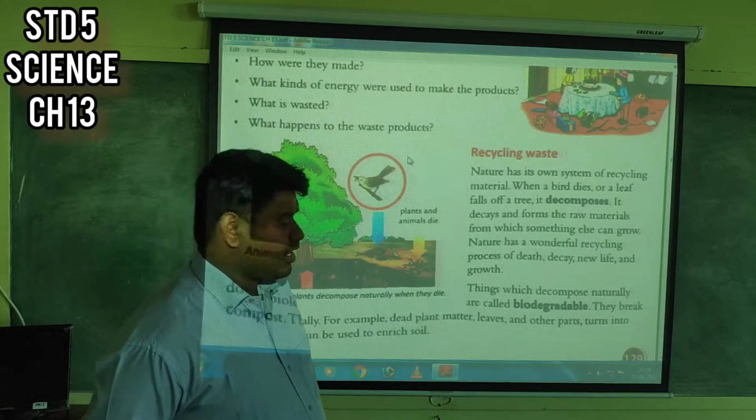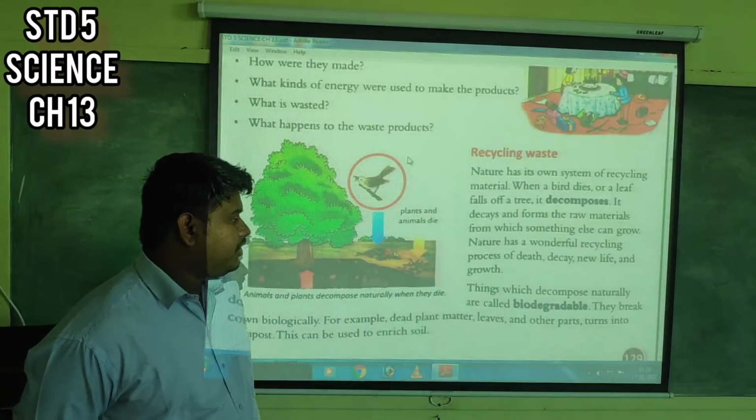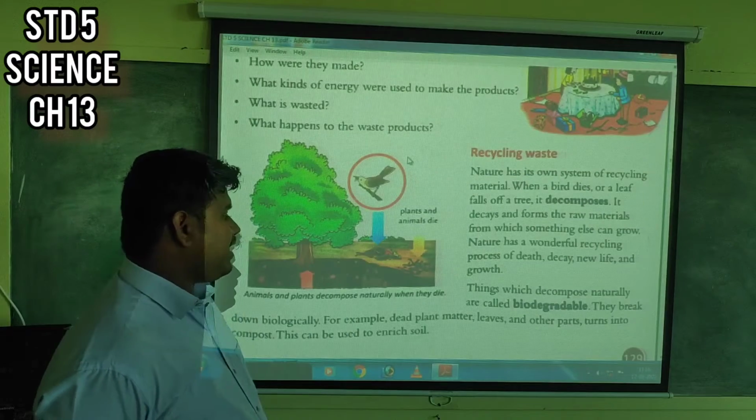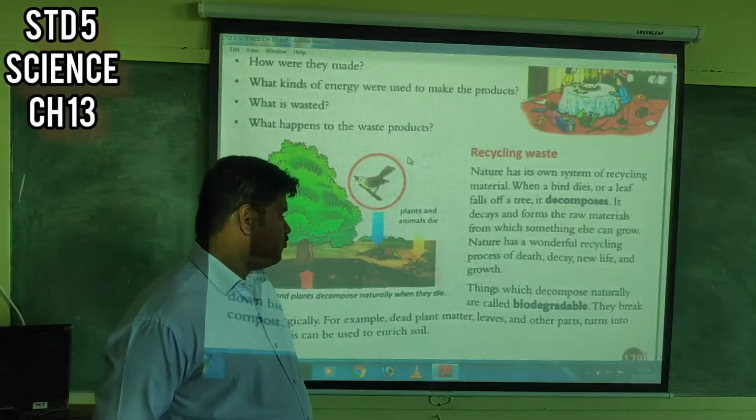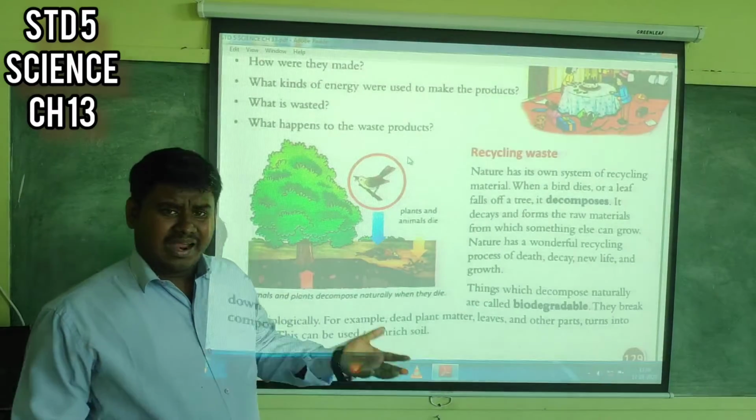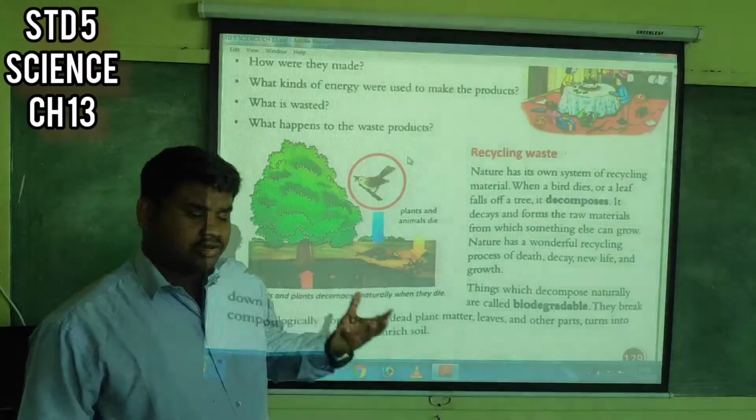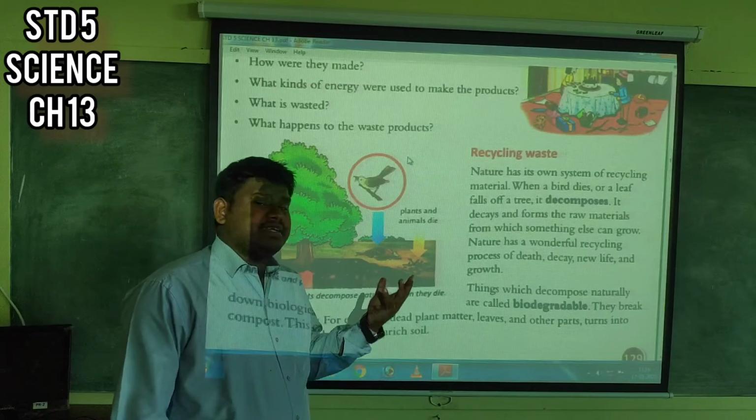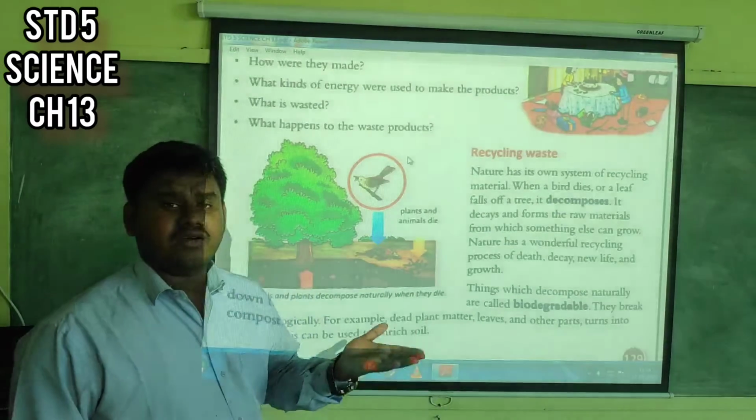Things which decompose naturally are called biodegradable. They break down biologically. For example, dead plant matter, leaves and other parts of plants turn into compost. And this can be used to enrich the soil, to increase the quality of the soil.